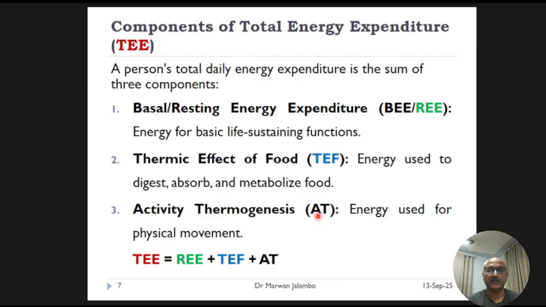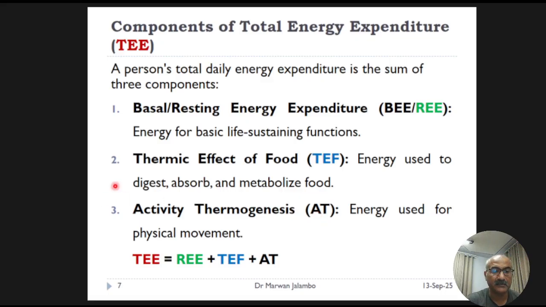Every day, your body's total energy expenditure, or TEE, can be broken down into three main categories. First, and the largest, is basal metabolic rate or resting energy expenditure, REE. This is the energy your body burns just to stay alive, for things like breathing, circulating blood, and basic cell function, even when you are completely at rest.